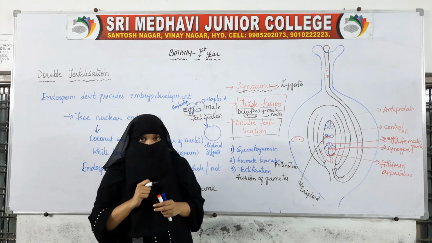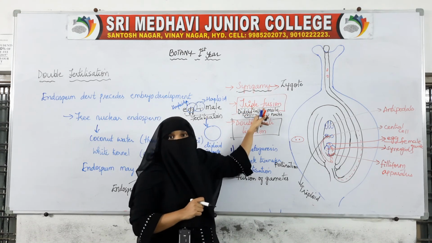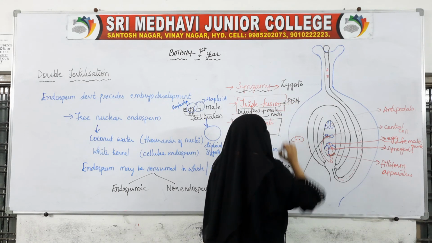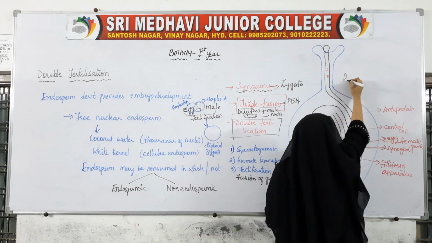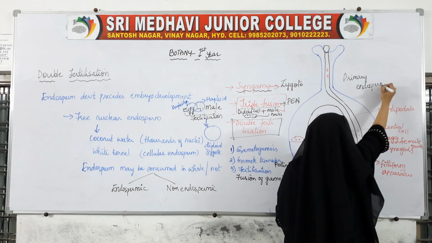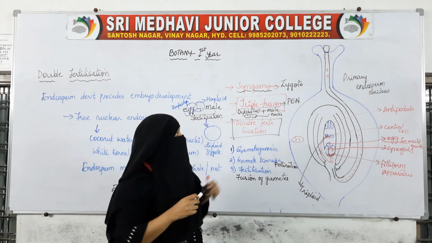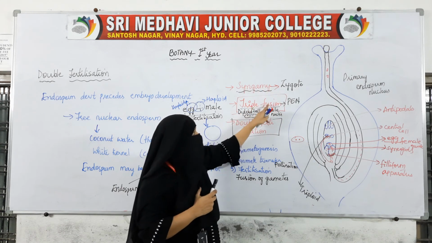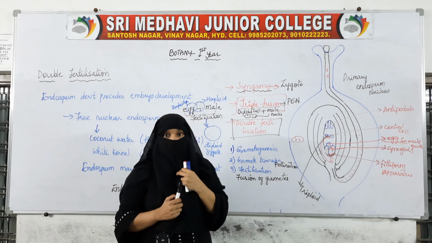Fertilization happens two times. The result of syngamy is the zygote, and the result of triple fusion is the formation of the primary endosperm nucleus, that is PEN. PEN is nothing but primary endosperm nucleus. So the zygote is formed, and the primary endosperm nucleus is formed. Two fusions are taking place. This process is called double fertilization.